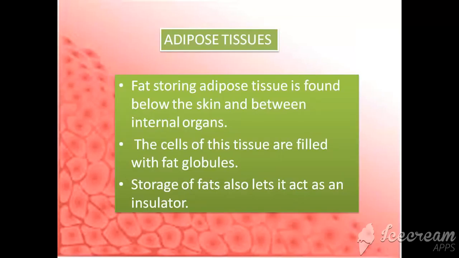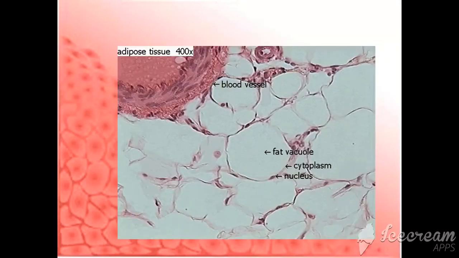And next comes the adipose tissues. They are fat storing tissues present in between the skin and internal organs. The cells of these tissues are filled with fat globules. Storage of fat also lets it act as an insulator. Because fat is there, it will work as an insulator. It will keep the body warm and regulate temperature. This is the location of the adipose tissue. I know it's not too clear because no such image is there. You just need to use your imagination.